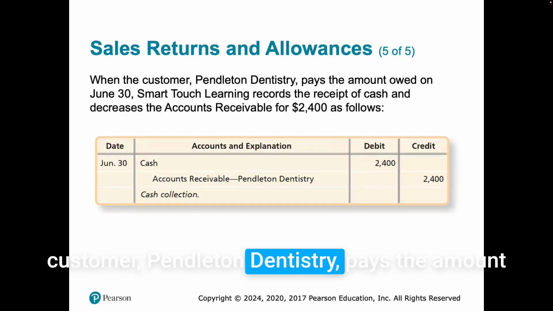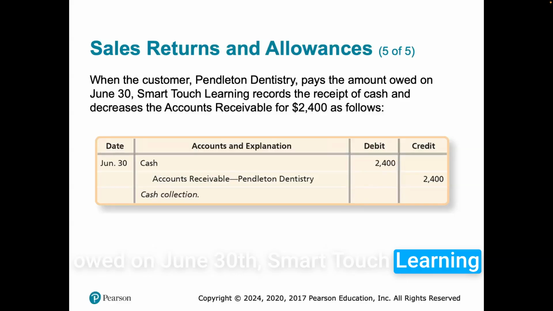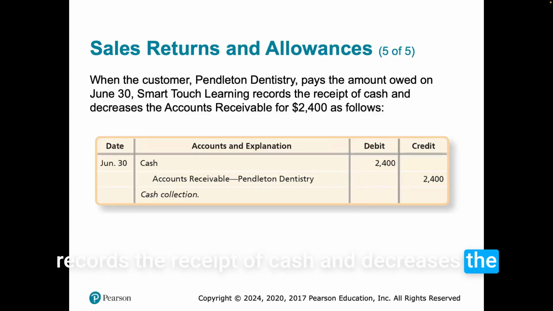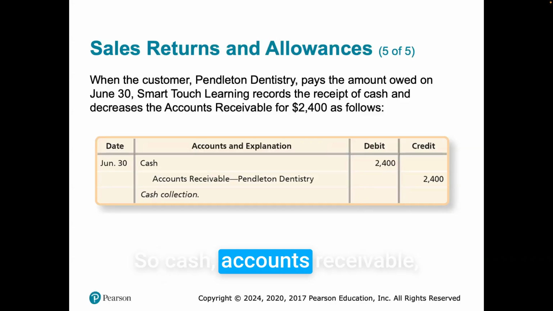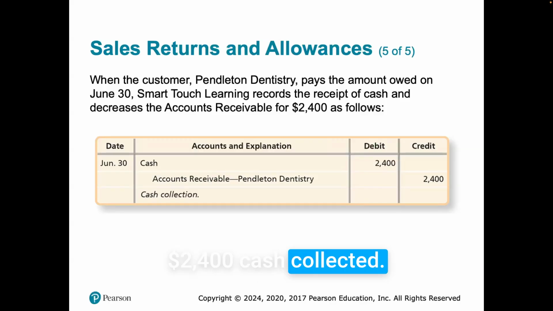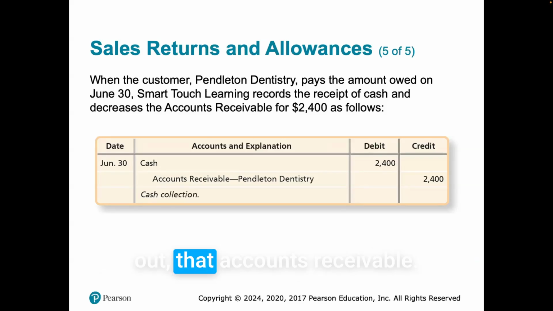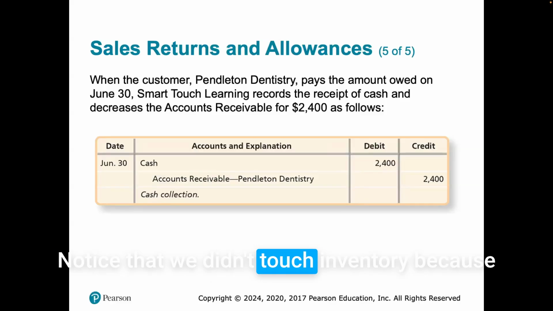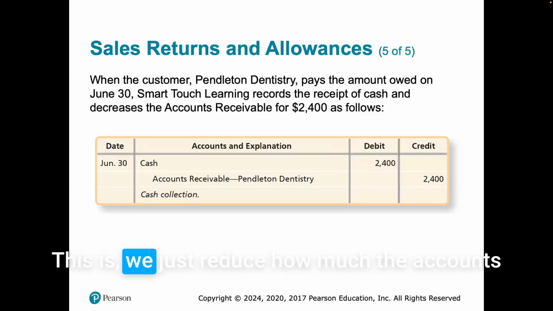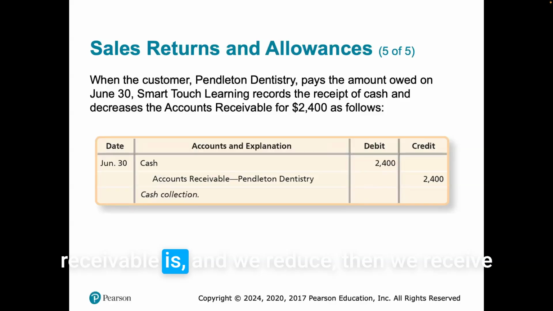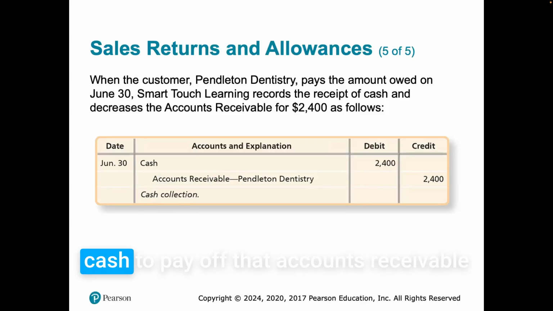When the customer Pendleton Dentistry pays the amount owed on June 30th, Smart Touch Learning records the receipt of cash and decreases the accounts receivable for $2,400 as follows. So, cash, accounts receivable, $2,400, cash collected. This is what cancels out that accounts receivable. Notice that we didn't touch inventory because we didn't receive any inventory returned to us. So our inventory stays the same. We just reduce how much the accounts receivable is, and then we receive cash to pay off that accounts receivable.